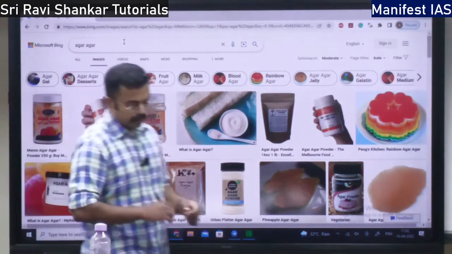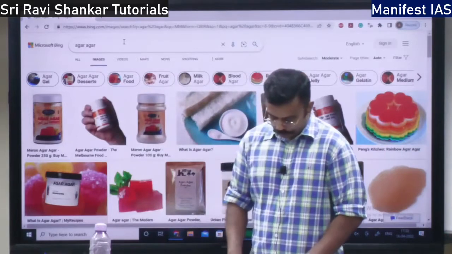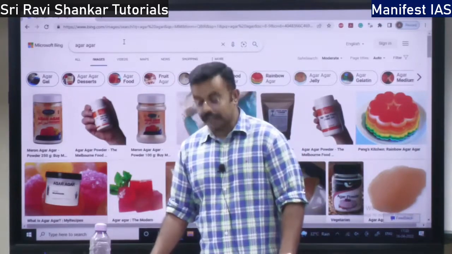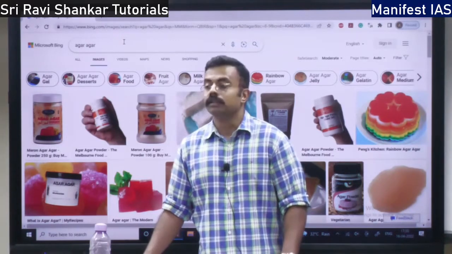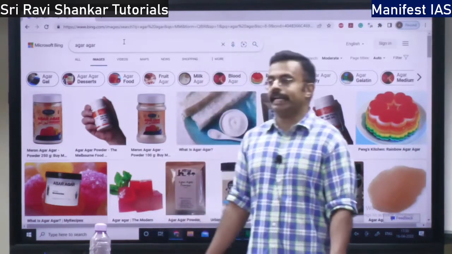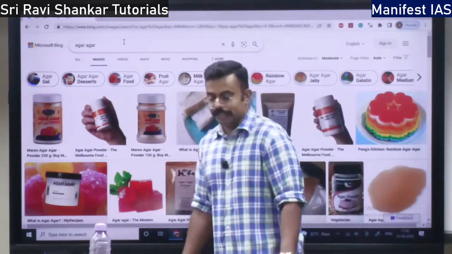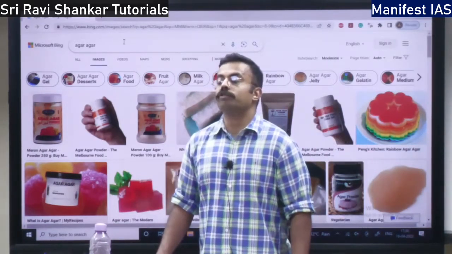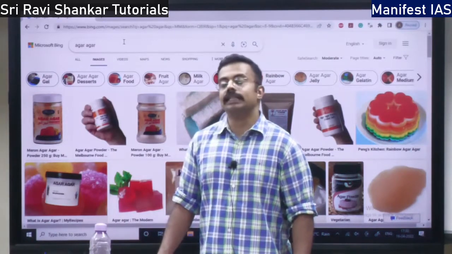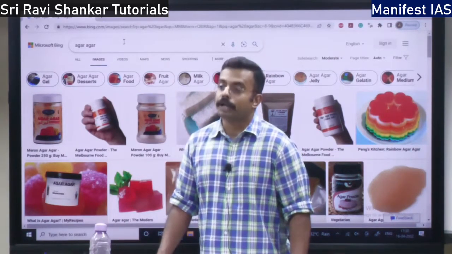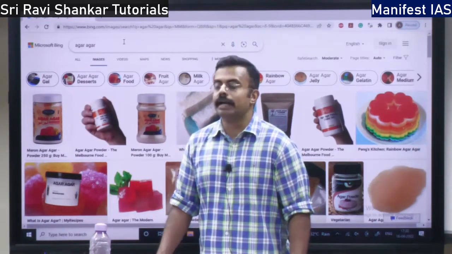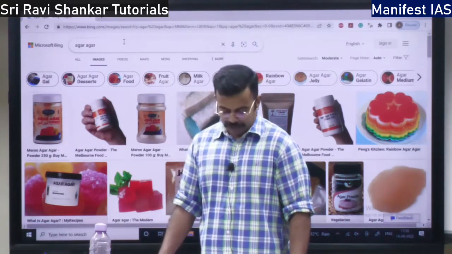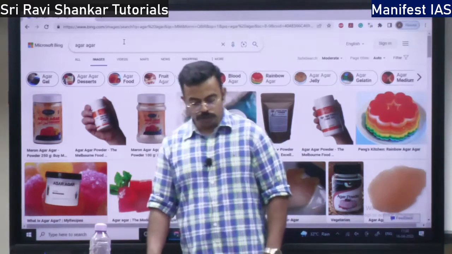Then you have one more thing. That is one of the seaweeds. So when this seaweed degrades, when the seaweed is going to die and decompose, what does it do? It is going to give out methane gas. So that methane can be used for biogas, right? Then this seaweed can also be used as an indicator. If there is pollution, there is a color change in the seaweed. That is also the use of the seaweed.